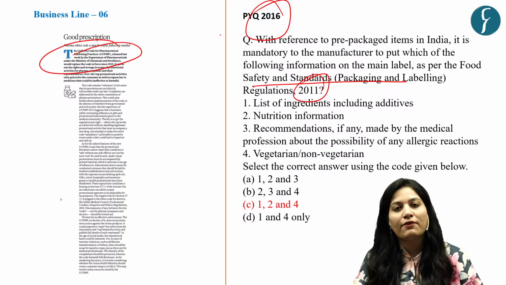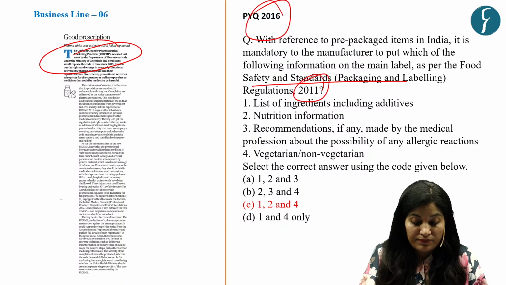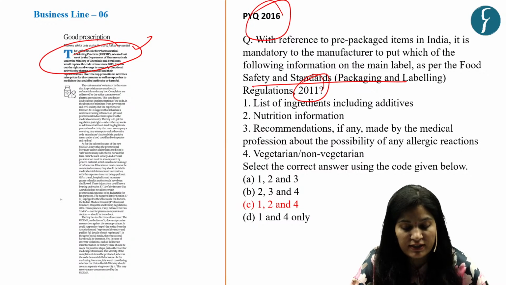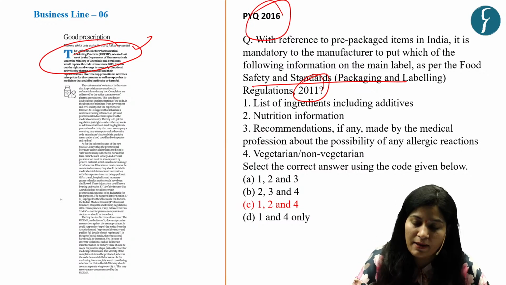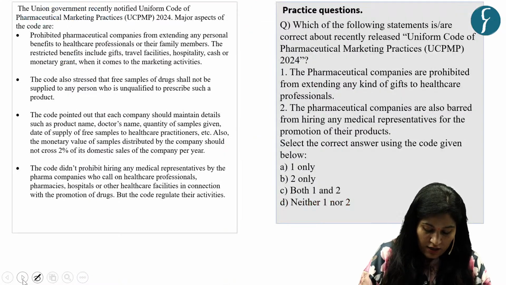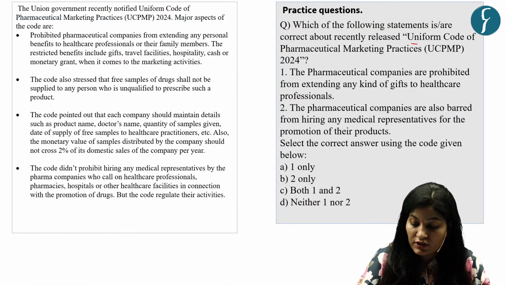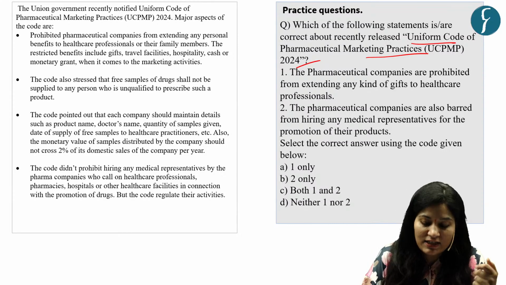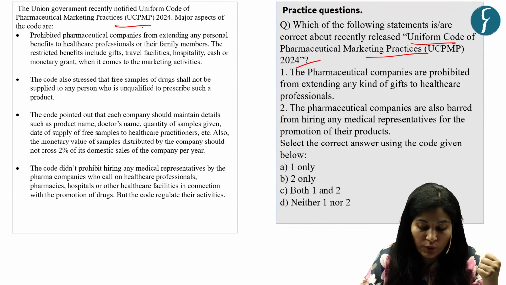So here we have covered the Uniform Code for Pharmaceutical Marketing Practices with the help of our MCQ. Now let's see the important aspects of this code.